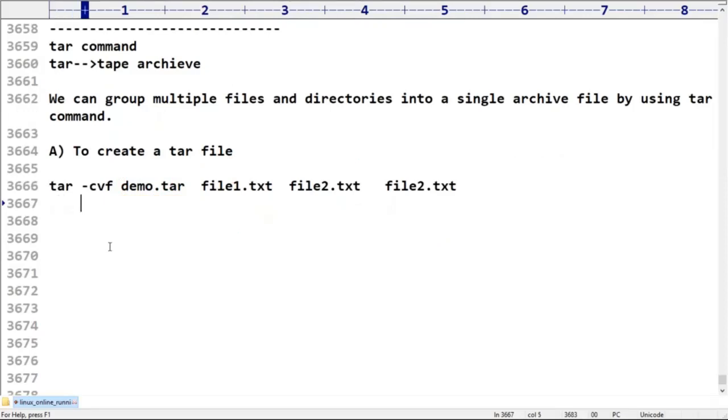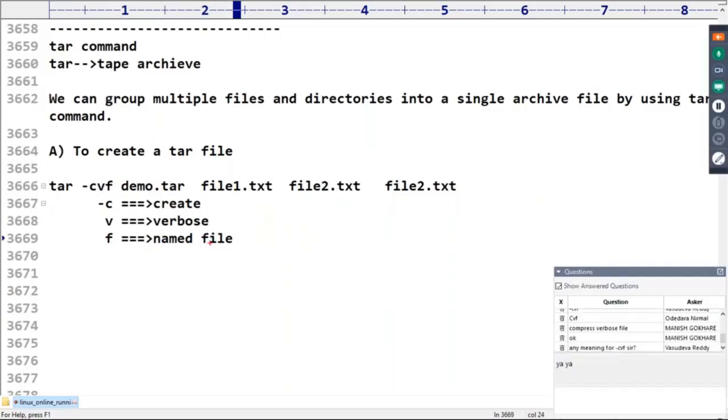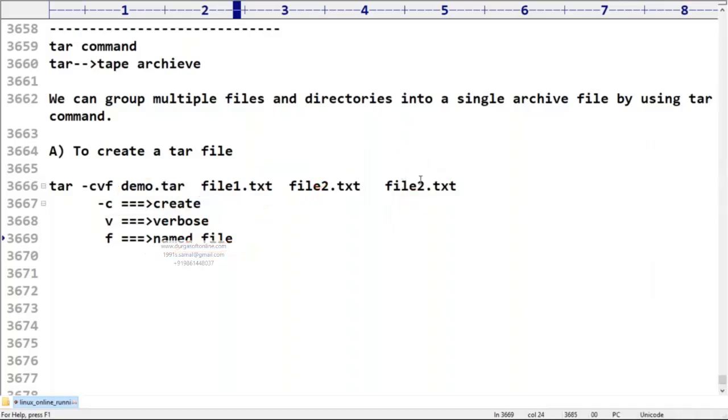Now what is the meaning of -c? C means create. V means verbose, so you can see internally which file is added. F means named file, so we are creating which file? demo.tar. So all the intermediate steps also, it shows which files are added: adding file1, adding file2, adding file3.